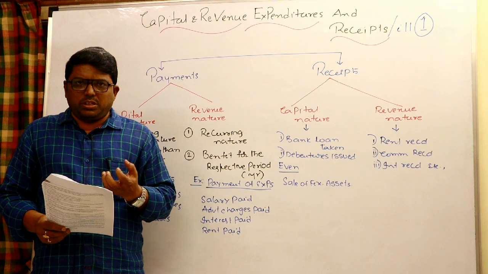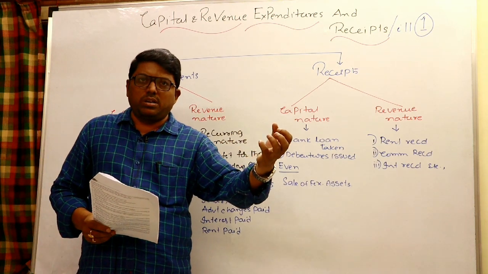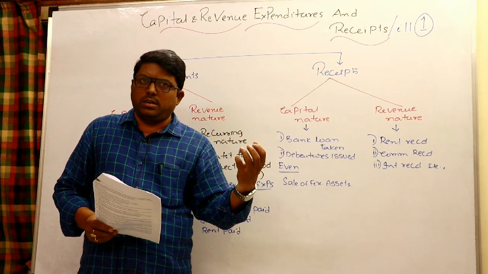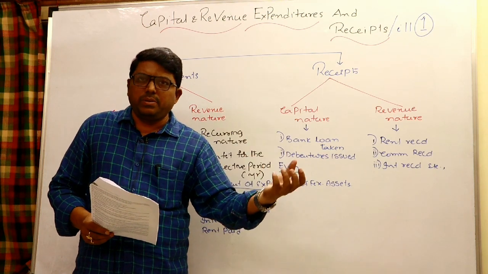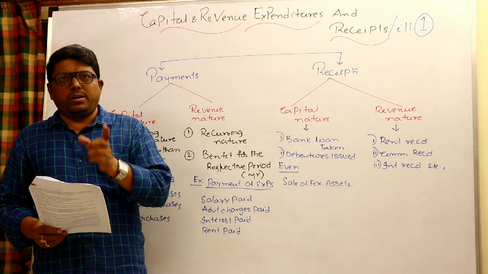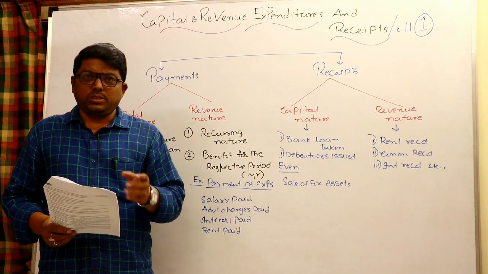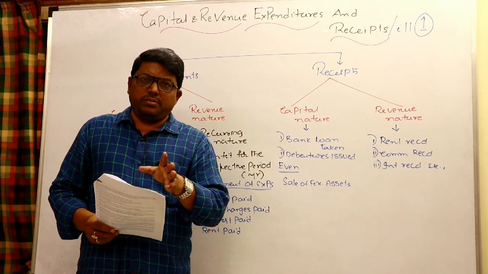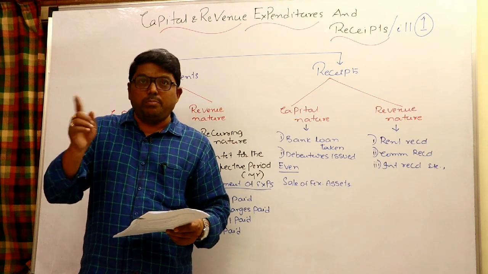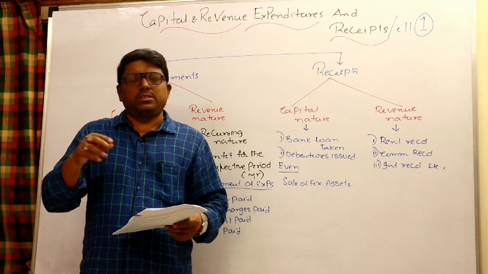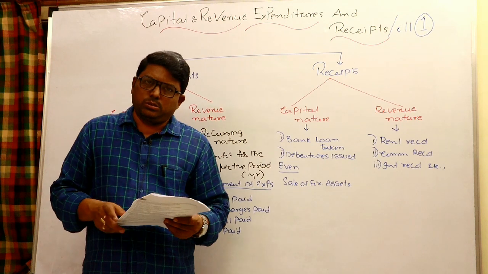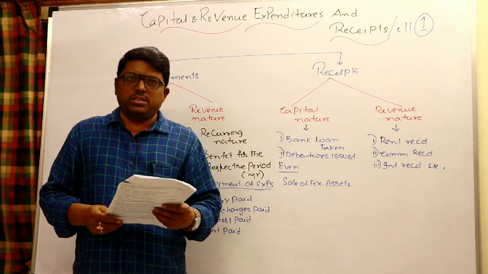The person who is dealing with car, he purchases computer, it will be asset. For the computer dealer, computer is a good revenue nature, but he purchases car and it will be asset. So you can't say that a particular one is asset to everybody. For car trader, car is revenue nature. Computer is capital nature. For computer trader, computer is revenue nature, like purchase and sale, simply revenue expenditure, revenue receipt. Car purchase is asset. So depending upon the nature of the business, you may distinguish this is a revenue and capital.